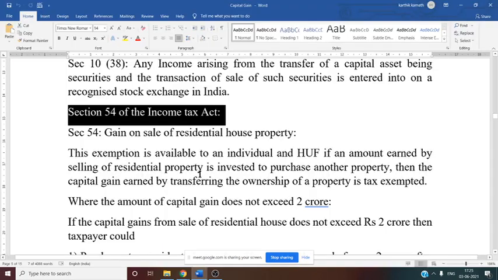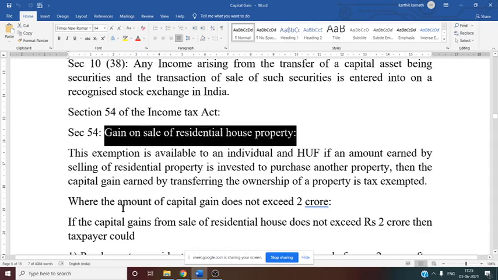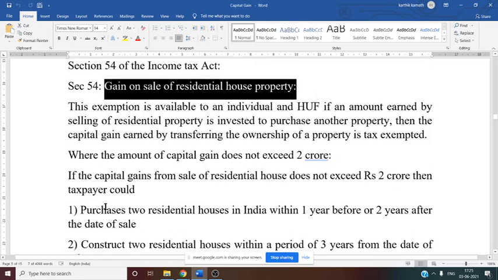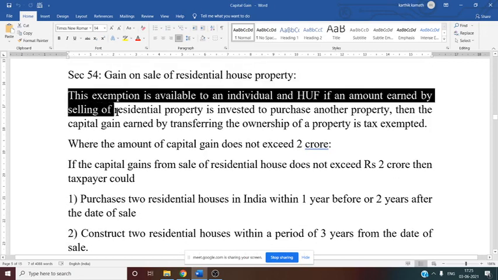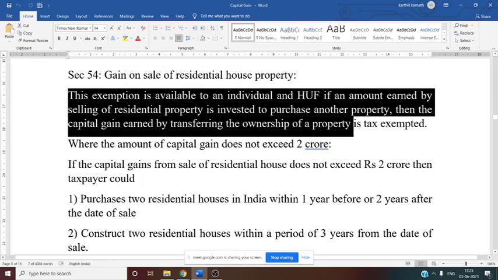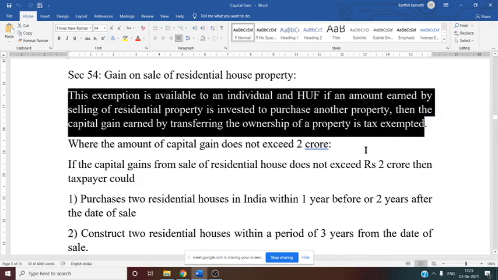Section 54 is regarding gain on sale of residential house property. They have mentioned several conditions when income is exempted, that we need to discuss. See, this exemption is available to an individual as well as an HUF if the amount earned by selling a residential property is invested in purchasing another house property.